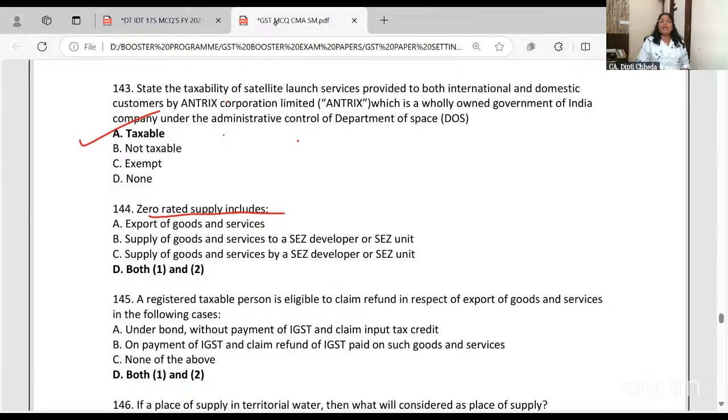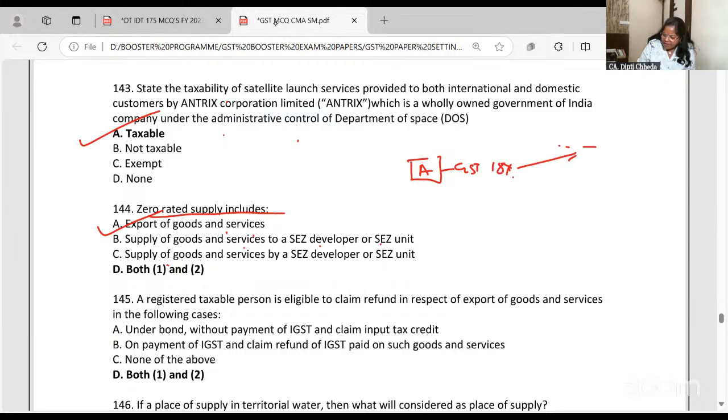Zero rated supply. See, these goods, when supplied by anyone, you have to pay GST 8%, 9%, just an example. But if these are supplied to SEZ, the rate becomes zero because inside SEZ on the inputs there is no tax. So zero rated supply includes export of the goods and services, supply of goods and services to SEZ. If you are exporting, generally when I sell this product A, the GST is 18%.